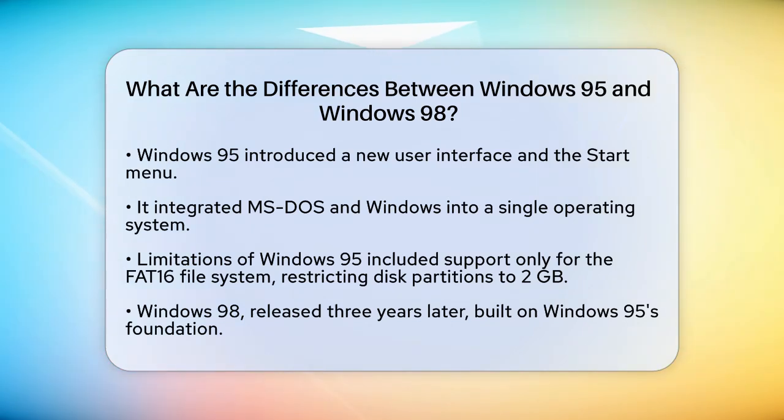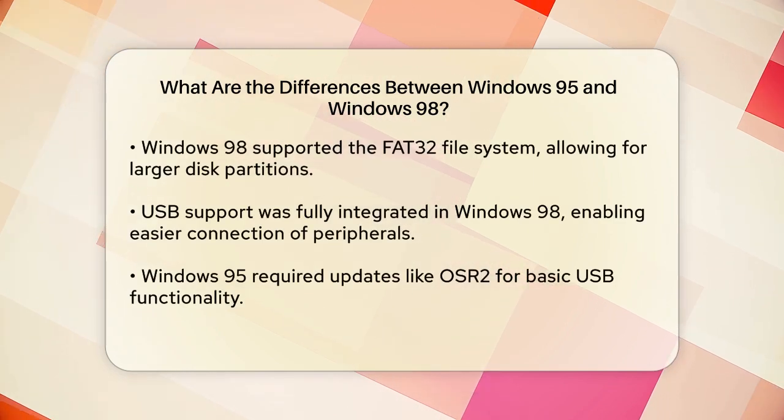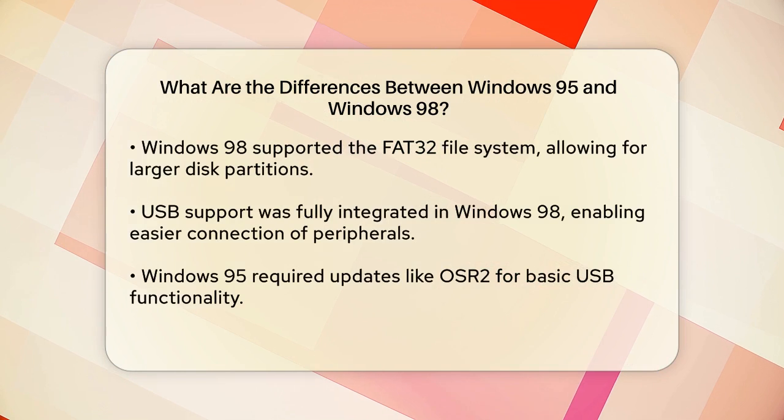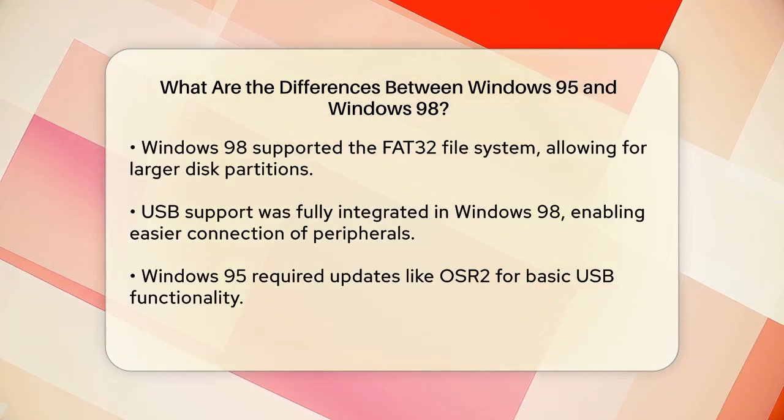One of the significant improvements was the support for the FAT32 file system, which allowed for larger disk partitions. This was actually introduced in Windows 95 OSR2, but Windows 98 made it standard.